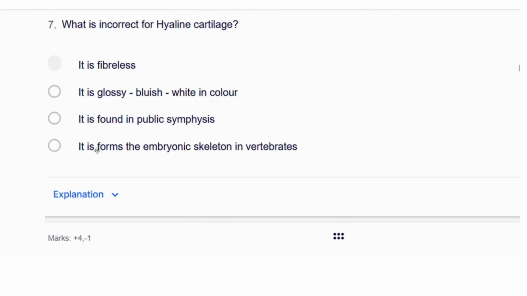Now let's see the next question: which is incorrect for hyaline cartilage? For hyaline cartilage they are asking which is incorrect. It is fiberless.